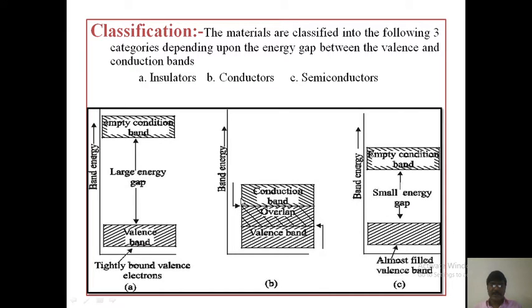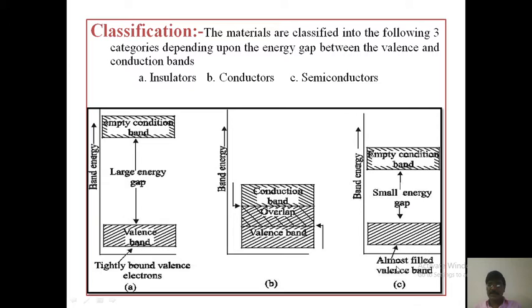In the same way, when the valence band and conduction band overlap, that is conductors.